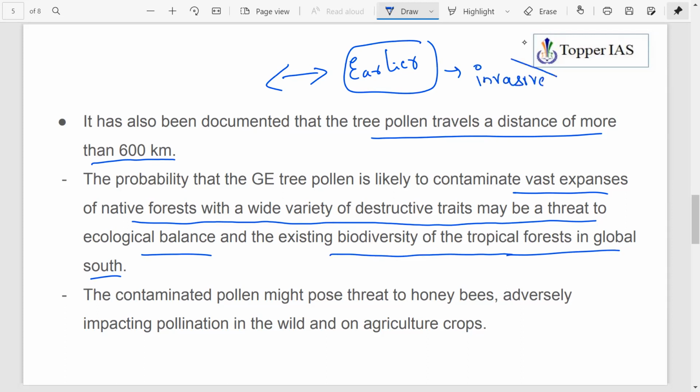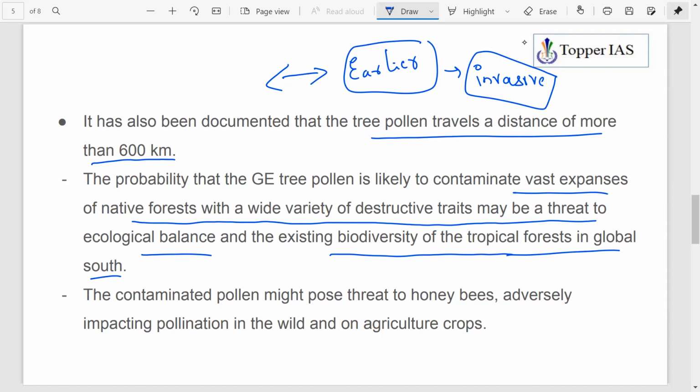Invasive species are those which are alien to a natural environment, so they will grow at the cost of native species. So with GM trees also, because pollen travels longer distances, it will reach all those areas where GM trees were not there earlier, and with the altered traits they will grow faster.